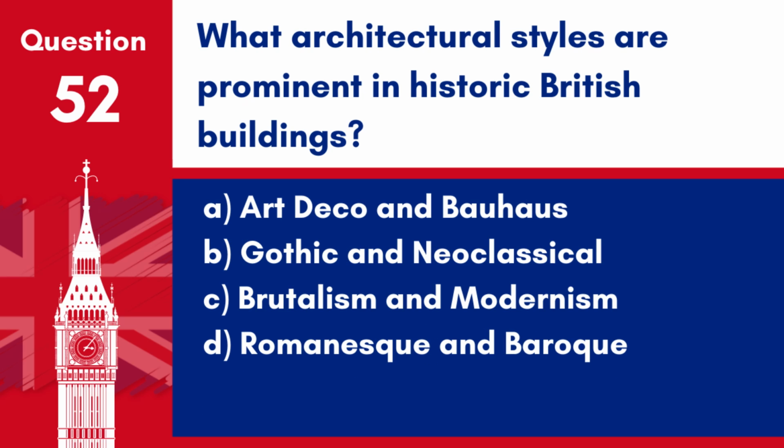Question 52. What architectural styles are prominent in historic British buildings? A. Art Deco and Bauhaus. B. Gothic and neoclassical. C. Brutalism and modernism. D. Romanesque and Baroque. Answer: B. Gothic and neoclassical. These styles are particularly prominent in the UK's historic buildings and landmarks.